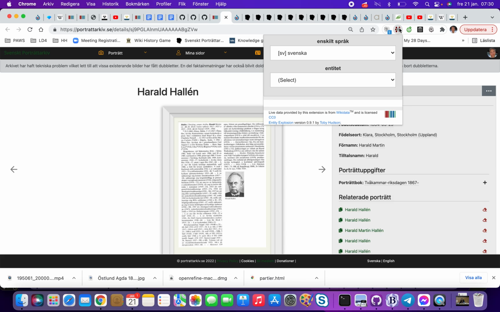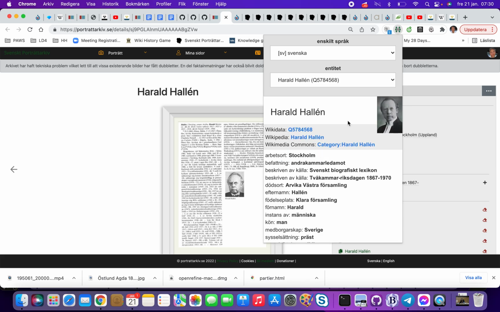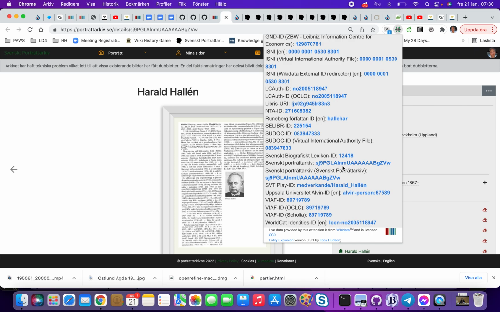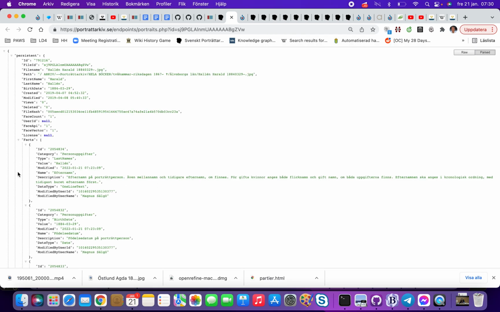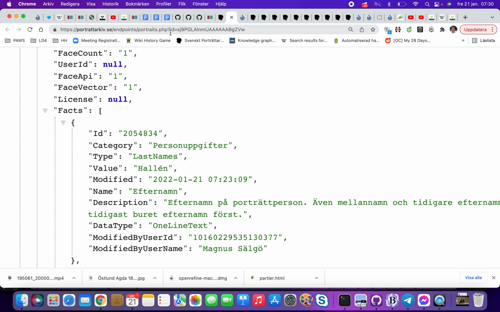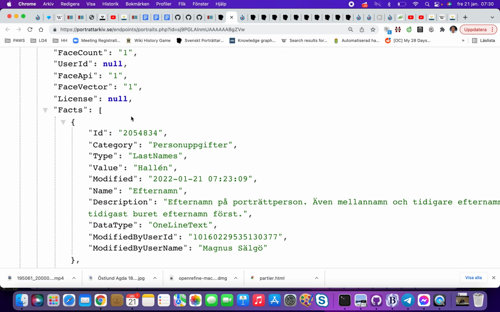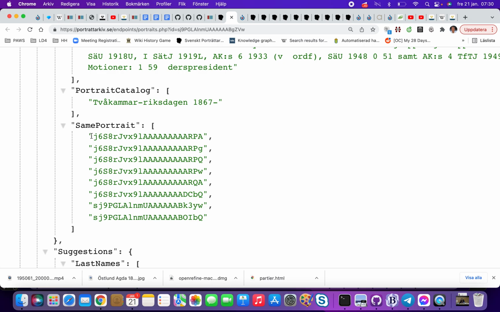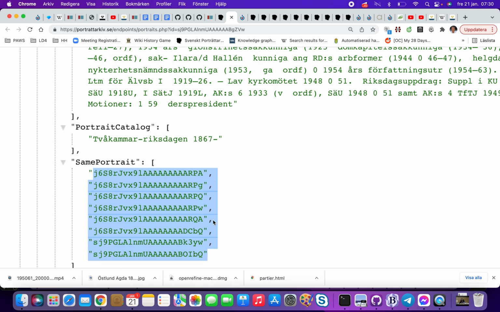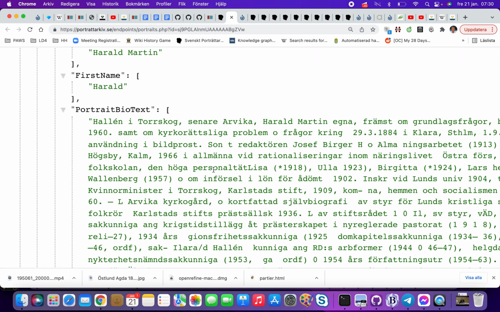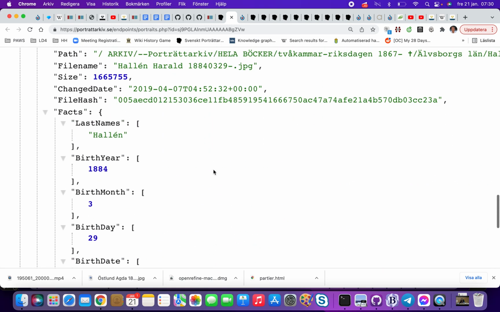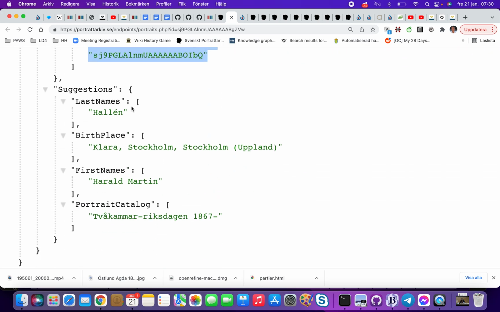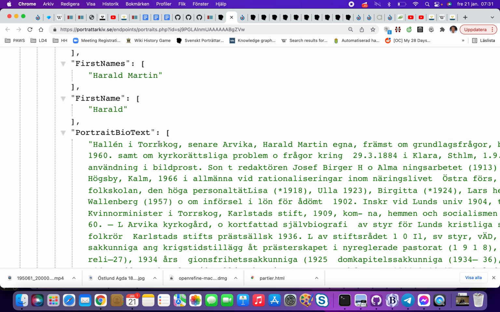And if I go up to this one, I think this object here is connected to Wikidata, and then we get this Svenskt Porträttarkiv, but I also get the API here. So if we check in the API, which means that I take the ID and this API endpoint, and we go further down, I think we have here a same portrait as. So now all the IDs of the other portraits are stored in this API. Here you have the OCR text, and on suggestions you have what they used for machine learning, extracting from this text.